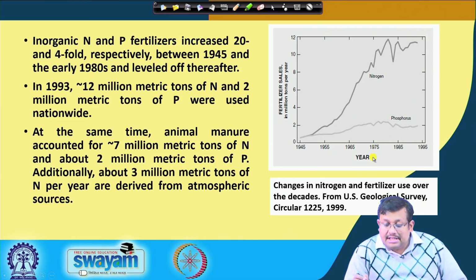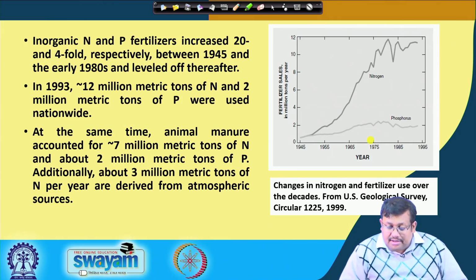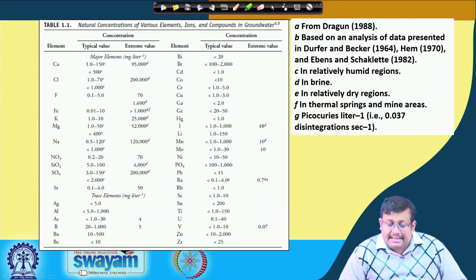over the decades. You can see from 1945 to 1995 there has been a continuous increase in nitrogen fertilizer consumption, or sales, in million tons per year, and also an increase in phosphate fertilizer sales. However, comparatively, the fertilizer sales in the case of nitrogen is way higher than that of phosphorus, and this is from a US Geological Survey circular which was published in 1999.